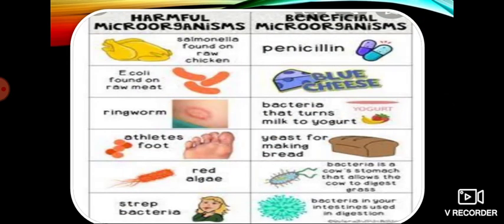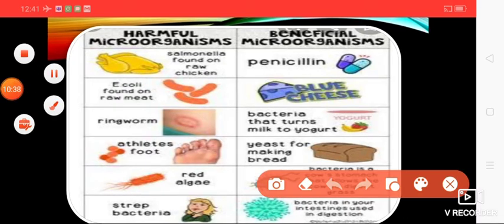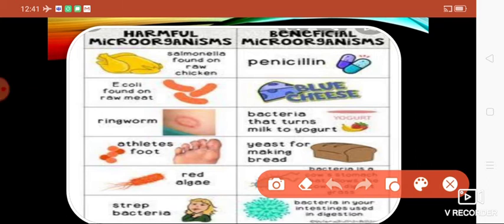So let's have a look at harmful and beneficial microorganisms for recapitulation. Salmonella is found in raw chicken, and as we discussed, it will cause severe stomach problems. E. coli we will find in raw meat. Ringworm is a disease caused by fungus. Athlete's foot is also caused by fungus, and Streptococcus bacteria will cause cold, cough, etc. Other than that, different types of viral diseases like COVID-19, common cold, chicken pox, etc.